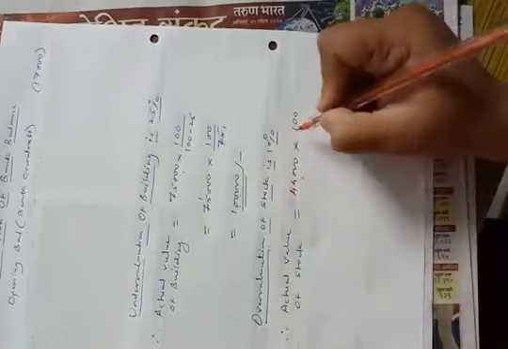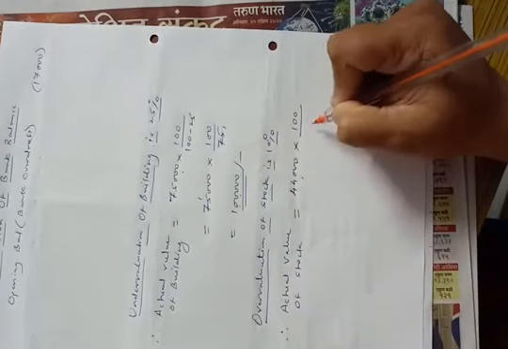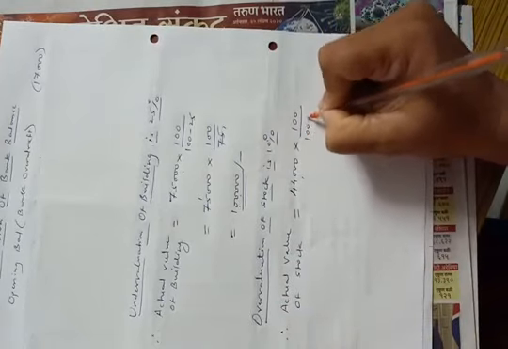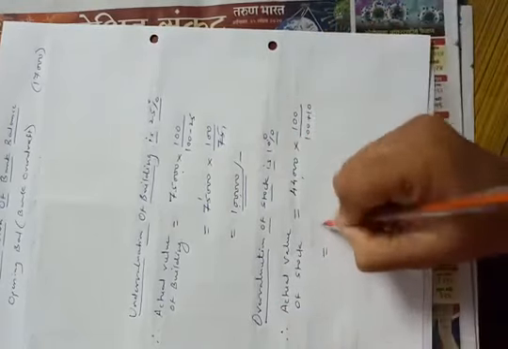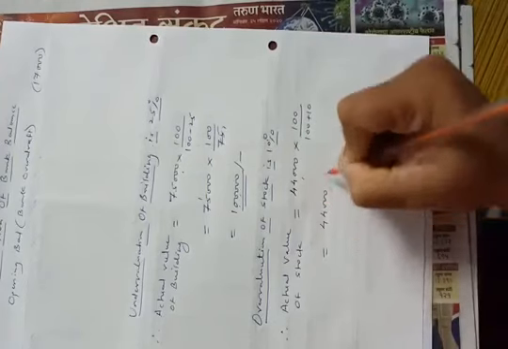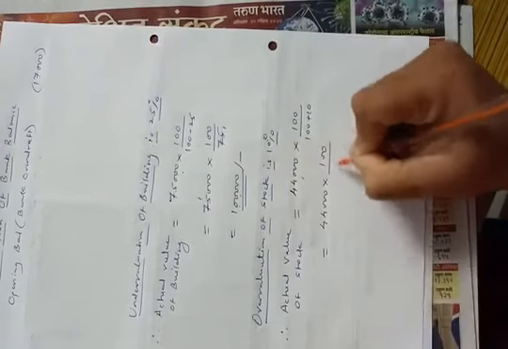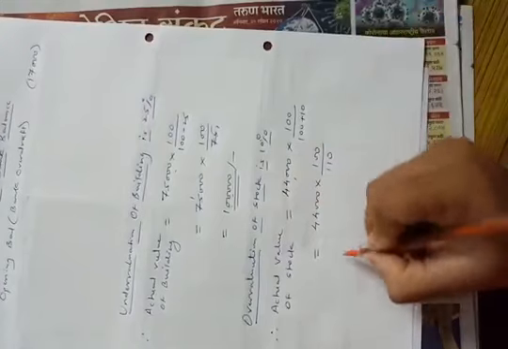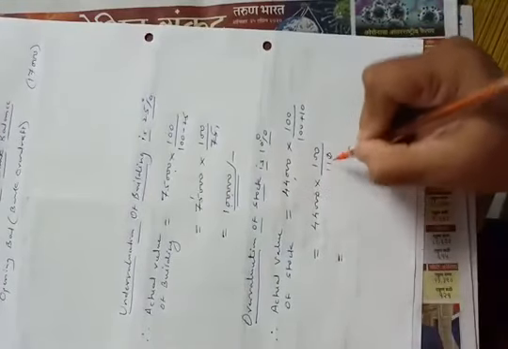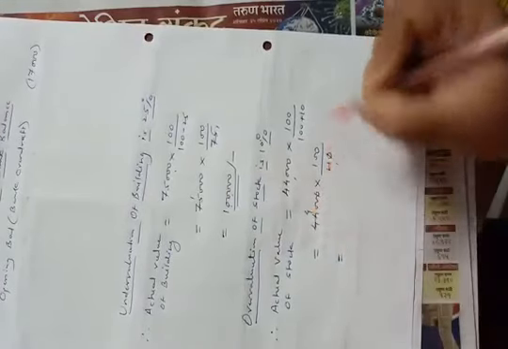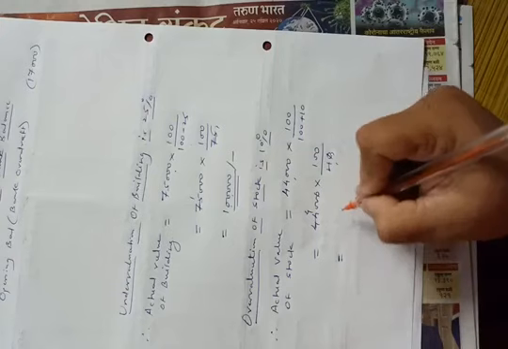It is overvaluation, so 100 upon 100 plus 10, so it is equal to 44,000 into 100 upon 110. So the answer will be rupees 40,000.